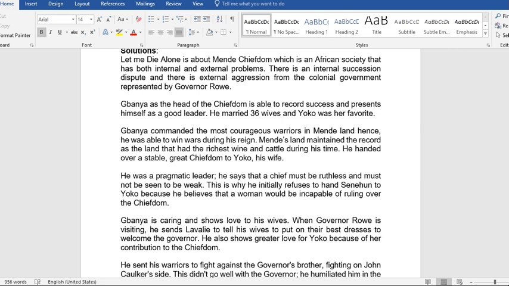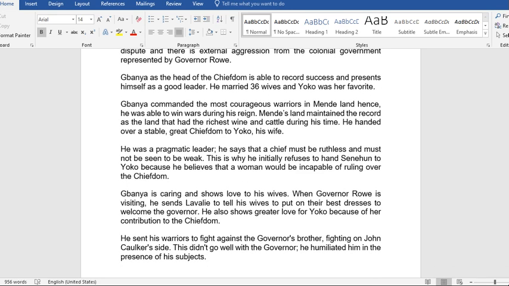Banya, as the head of the chiefdom, is able to record success and present himself as a good leader. He married 36 wives, and Yoko was his first wife. Banya commanded the most courageous warriors in Mende land. Hence, he was able to win wars during his reign. Mende land maintained the record as the land that had the richest wine and cattle during his time. He handed over a stable, great chiefdom to Yoko, his wife. So we see Banya as a great achiever here.